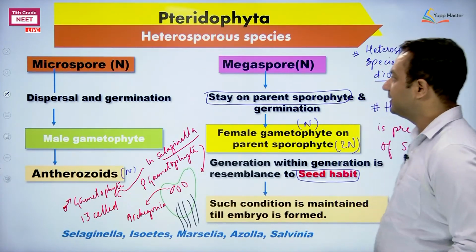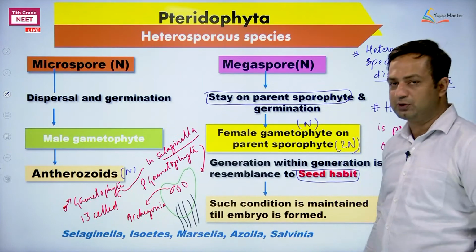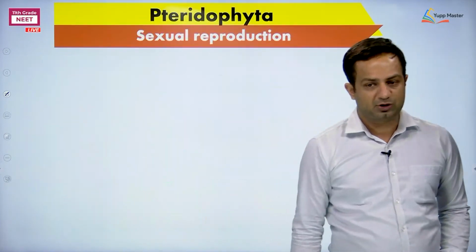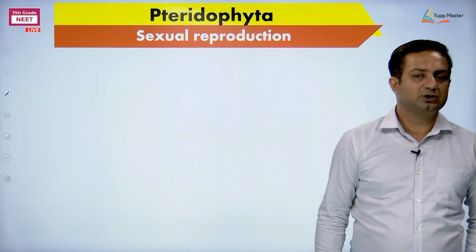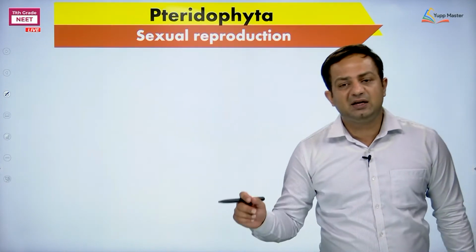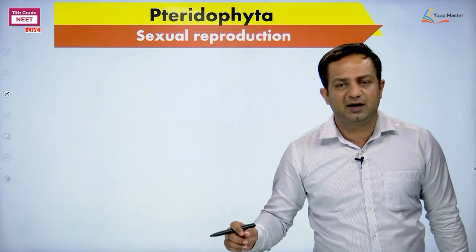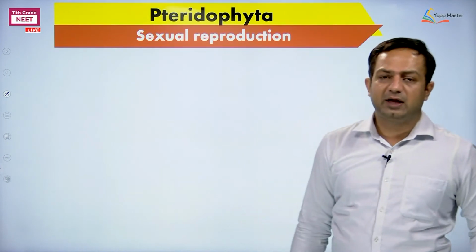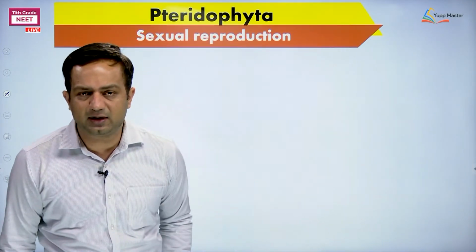Okay. Next, out of this heterosporous and the sex organ coming, how is the sexual reproduction performed? The gamete transfer in Pteridophyta is through water, just like bryophytes. So in that case it is a similarity.